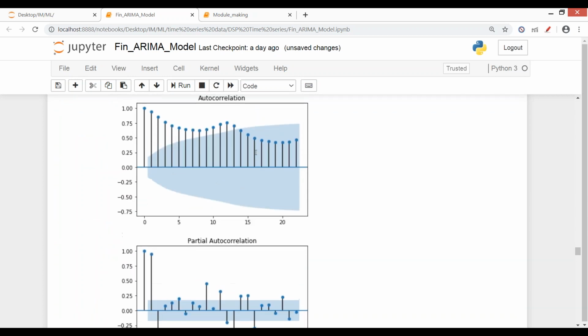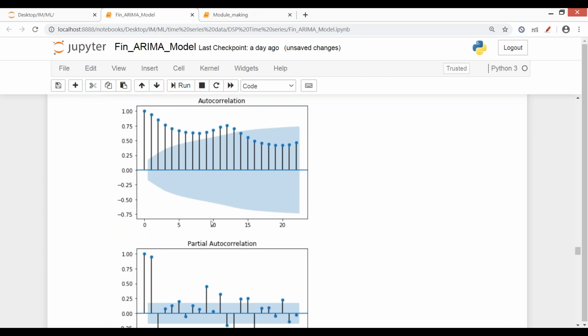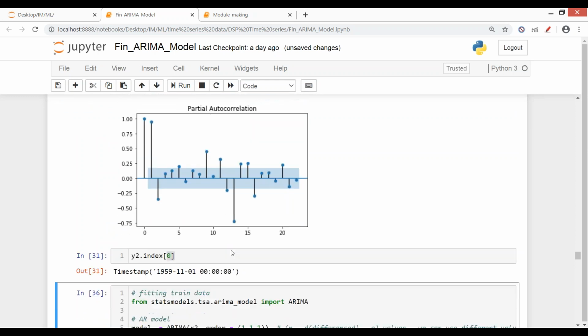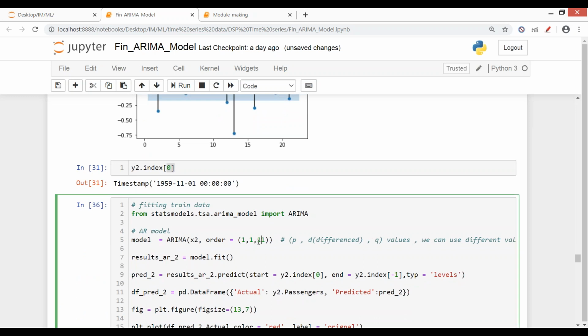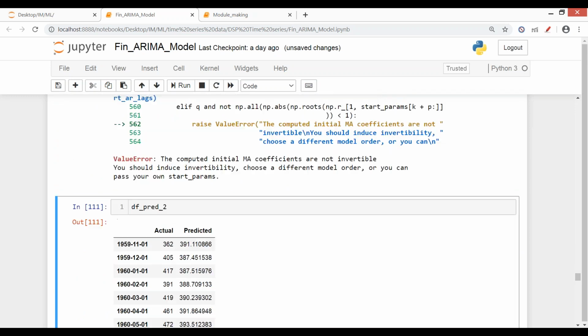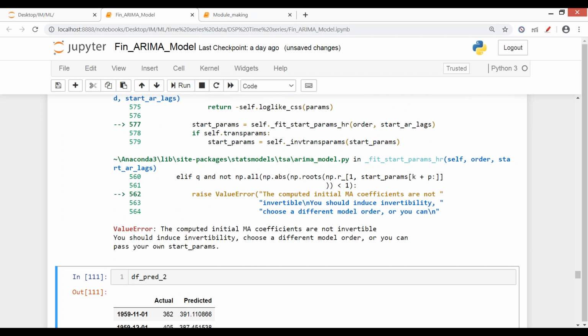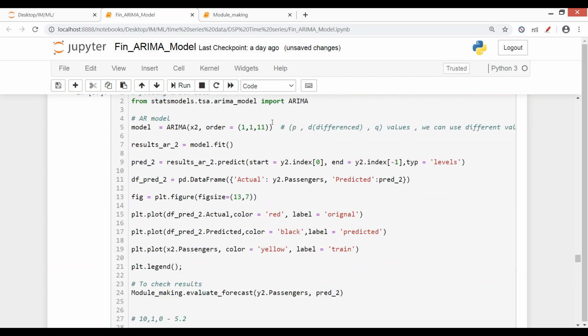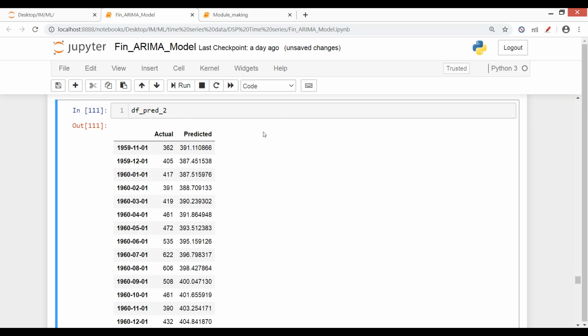Now again, दोनों की range, see we had range till 10 for this as well, and for this it was even higher. Which is 11 here. Yeah, it did not converge. So we just have to choose some other values. Just taking 10 here.